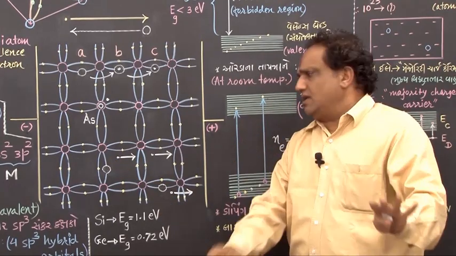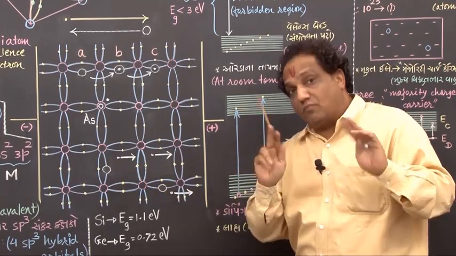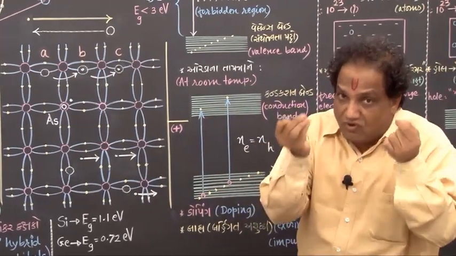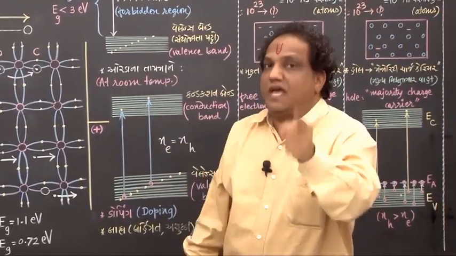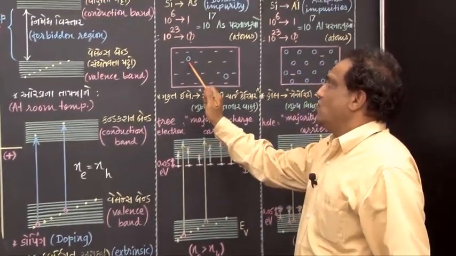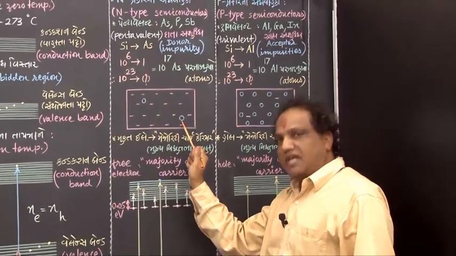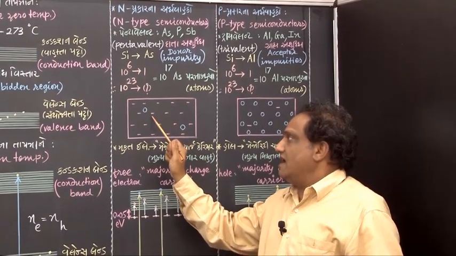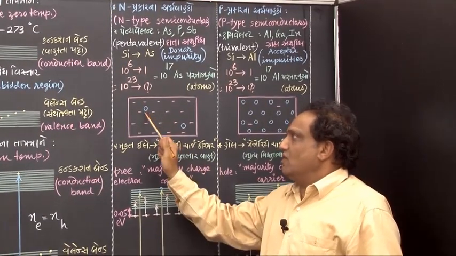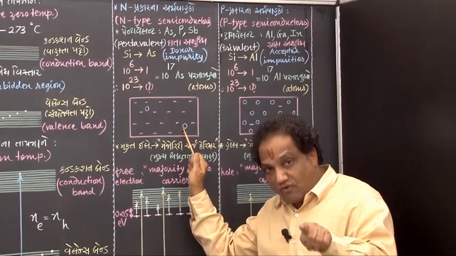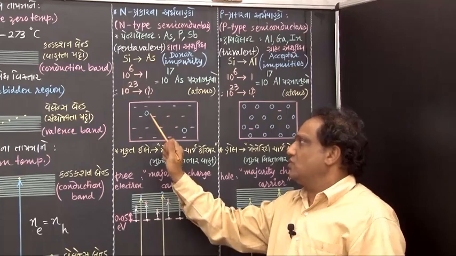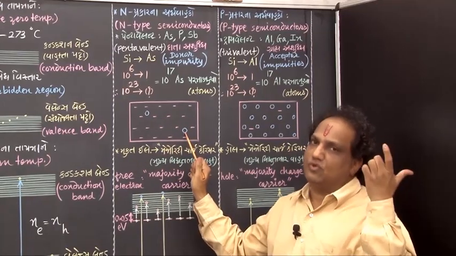But at room temperature, the number of covalent bonds broken is very small. And if very few covalent bonds are broken, then we will have very few holes, correct? The electrons which are released will add to this number. But the number of holes created by breaking of covalent bonds at room temperature is very small. That's why I am showing you very few holes here.